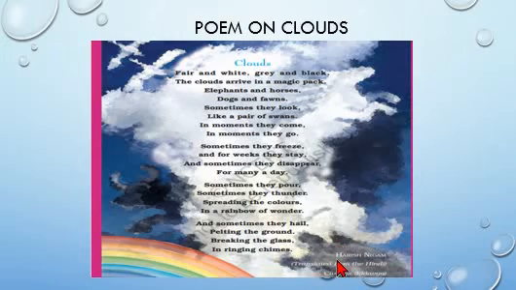This poem is written by Harish Nigam and it is translated from Hindi just for us to read and enjoy it. Here, the poet says that some clouds are white and fair, and some clouds, like the rain bringing clouds, are grey and black. And he also adds that these clouds take the shape of different animals like elephants, horses, dogs, and fawns. He also says that sometimes they look like a pair of swans.